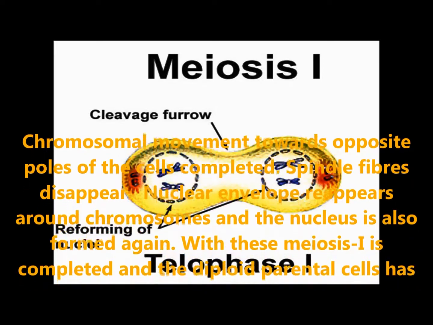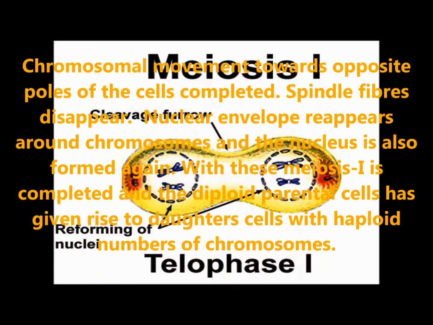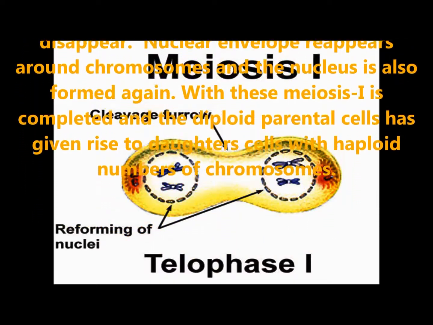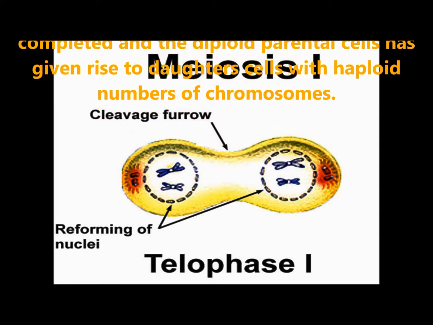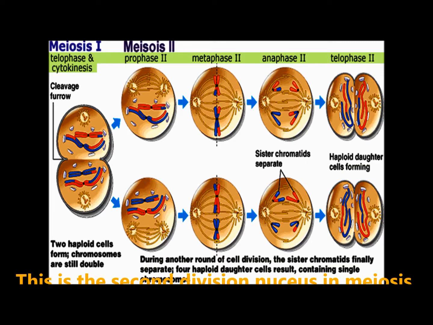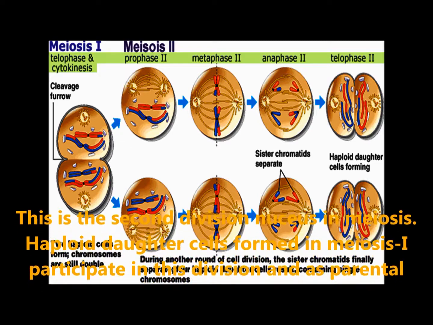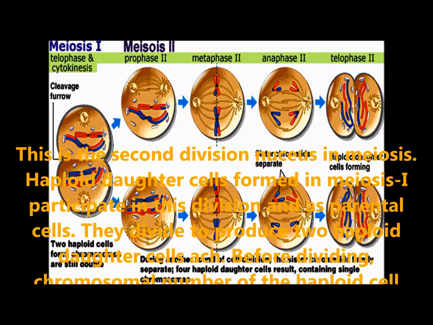Spindle fibers completely disappear. The nuclear envelope reappears around the chromosomes and the nucleus is also formed again. With this, meiosis 1 is completed, and the diploid parental cell has given rise to daughter cells with the haploid number of chromosomes. This is the second division of the nucleus in meiosis. Haploid daughter cells formed in meiosis 1 participate in this division as parental cells.